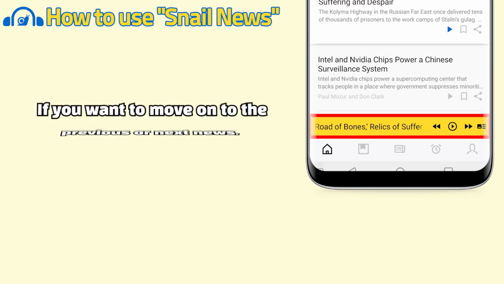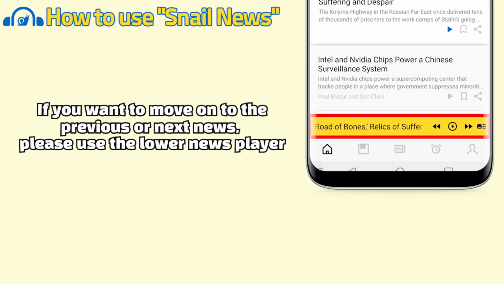If you want to move on to the previous or next news, please use the lower news player.